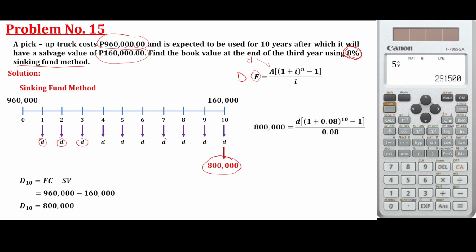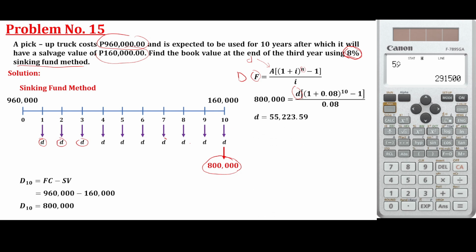Okay, so let's substitute. 800,000. Smaller d, we are going to identify this. 1 plus 0.08, that is the percentage. And here represents the number of years over i, the percentage, or rather the interest rate. So minus 1. So using the annuity formula, this is just the annuity formula, no? For sinking fund method, just always remember, you're going to use annuity here. So we can now solve the value of D.